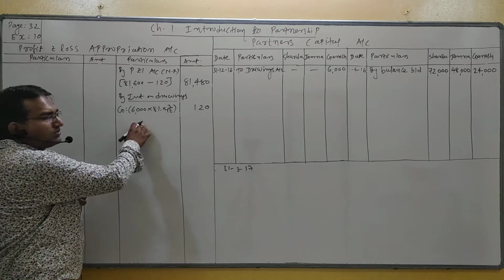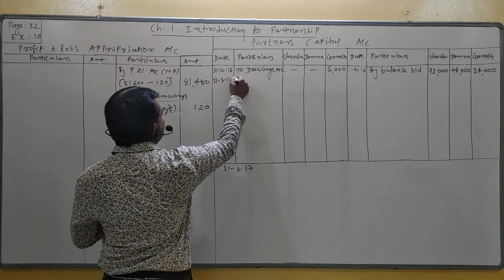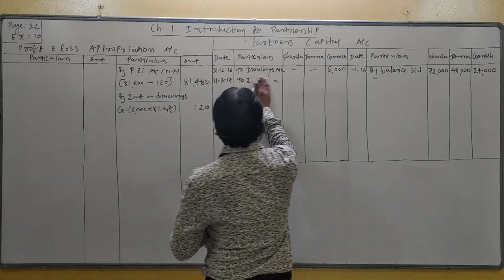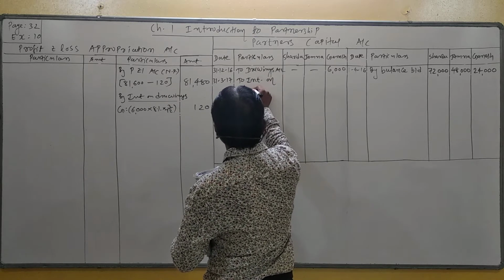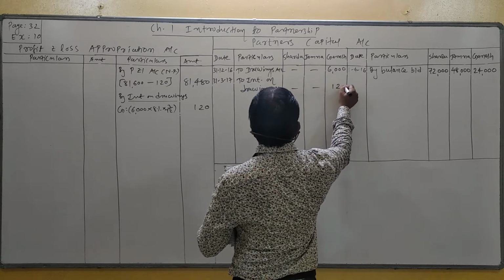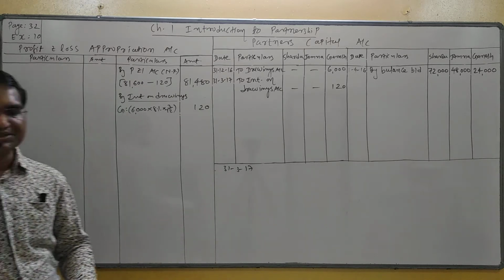Then it is credited to P&L appropriation account. Now second effect of interest on drawing, partner capital account debit to interest on drawings. In Ganesh 120, because first and second partners dash. So this is an adjustment of example.